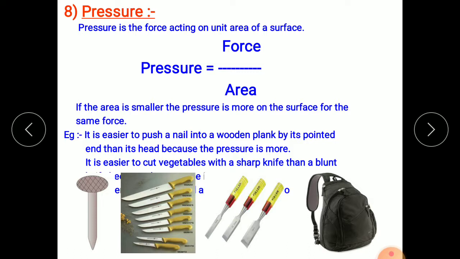Now, the magnitude of force is responsible for creating a change, but along with that, one more thing is responsible for how the change is created and how much change is created: the area over which the force is applied. So along with the amount of force, the area over which the force is applied also affects the effect that will be created. If you apply a very large force on a body but it is divided over a very large area, then ultimately its effect on a small area will be less.